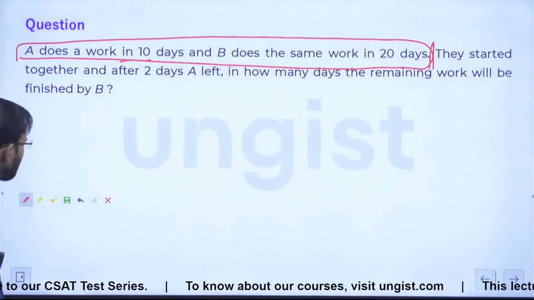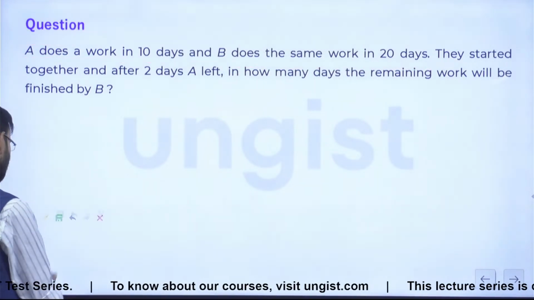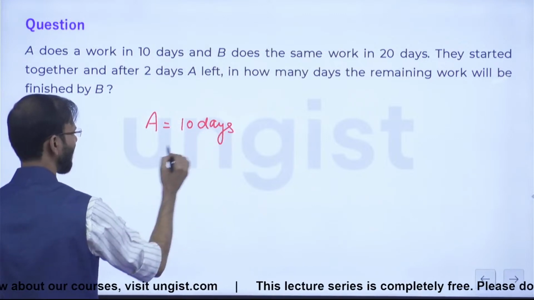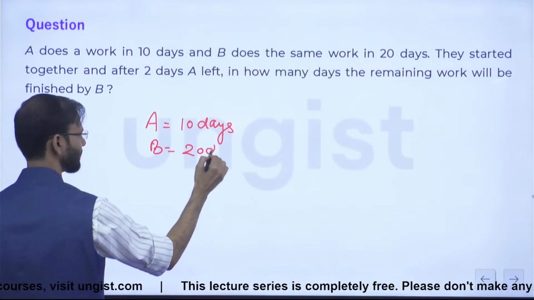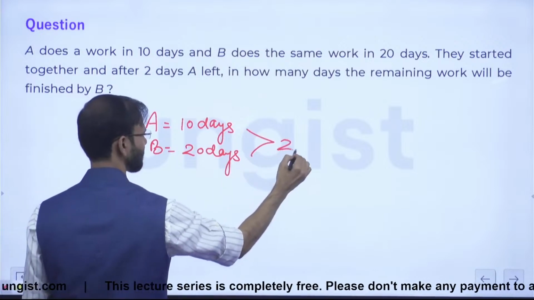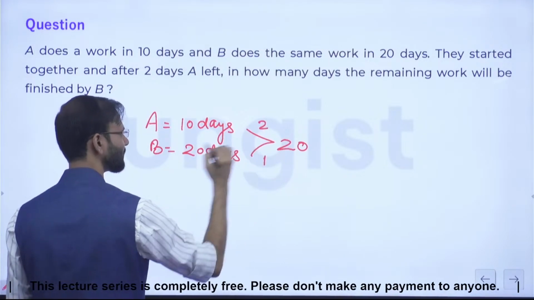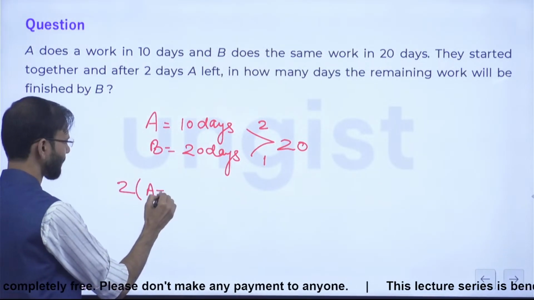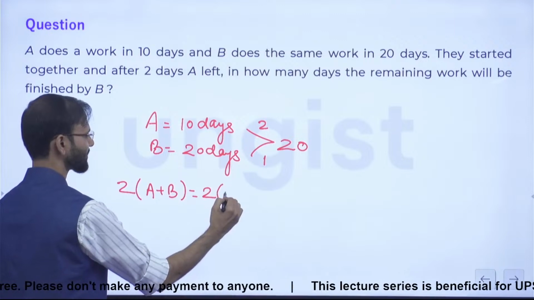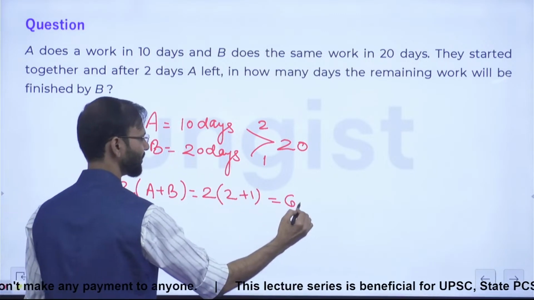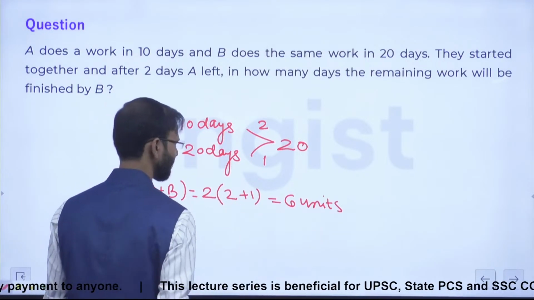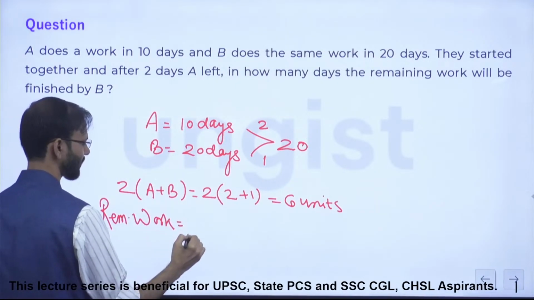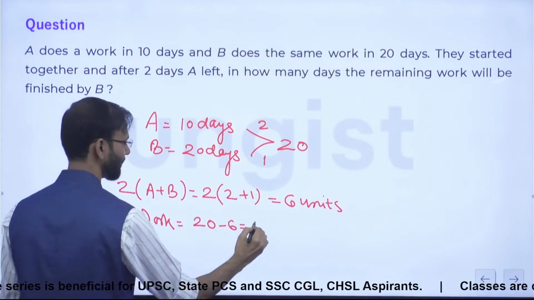Okay, now from the process, just look at this, guys. A can do the piece of work in 10 days and B can do the same work in 20 days. So LCM is 20. This is 2, this is 1. Correct? Right? Now first 2 days A and B are working together, so they are doing 6 units work. Right. Now remaining work will be what? This is 20 minus 6, 14 units.